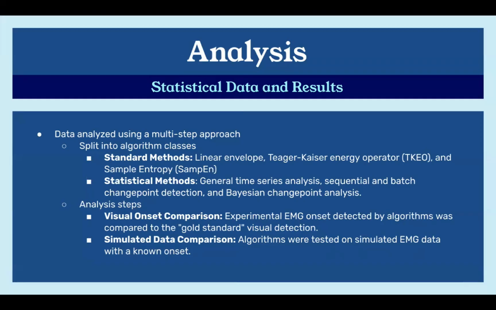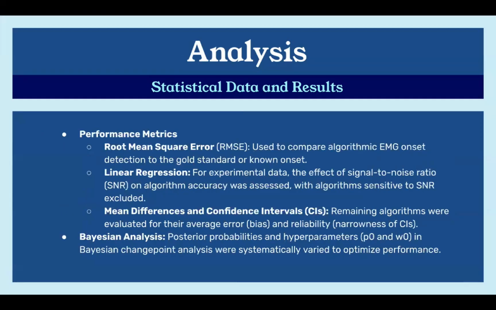The simulated data comparison was that algorithms were tested on simulated EMG data with a known onset. For the performance metrics, root mean squared error was used to compare algorithmic EMG onset detection to the gold standard or known onset, while linear regression was used to determine the effect of signal to noise ratio on algorithm accuracy, with algorithms sensitive to SNR excluded. Then the mean differences and confidence intervals.